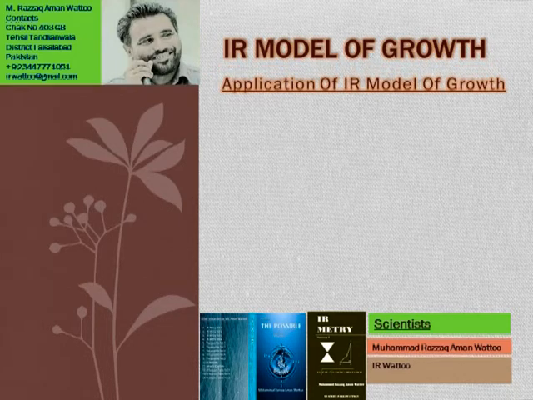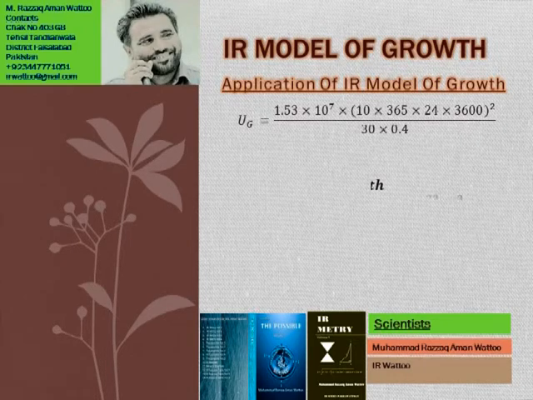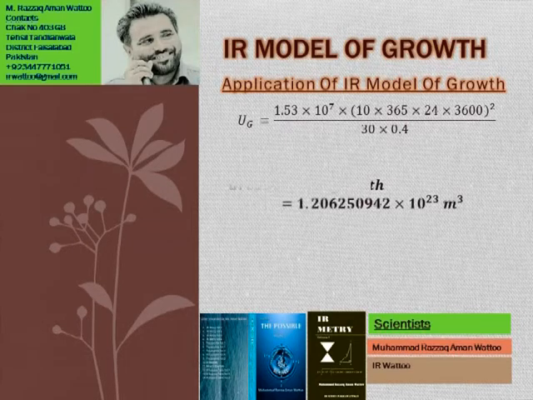So just substitute all these values in the equation, and that makes Ug equal to 1.53 times 10 raised to the power 7 times 10 times 365 times 24 times 3600, whole cube, over 30 times 0.4.